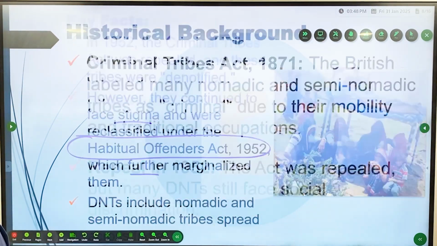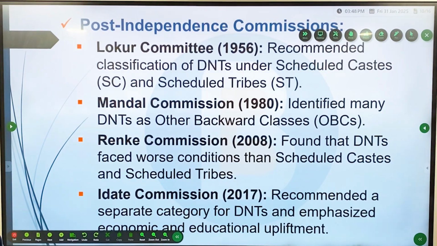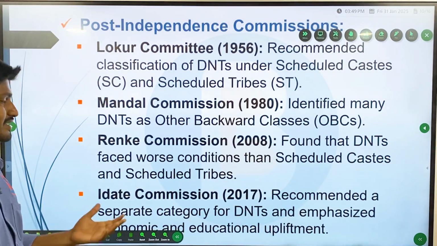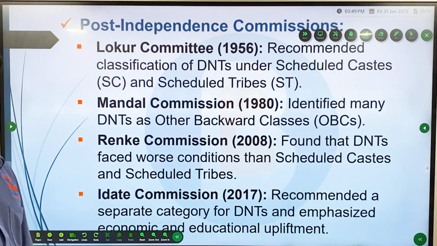So the historical background we already discussed: the colonial government labeled nomadic and semi-nomadic tribes as criminal tribes due to their mobility and traditional occupations. The act was repealed, but DNTs still face social discrimination. Post-independence, many commissions were appointed to study these tribes, aiming to provide better conditions for them.